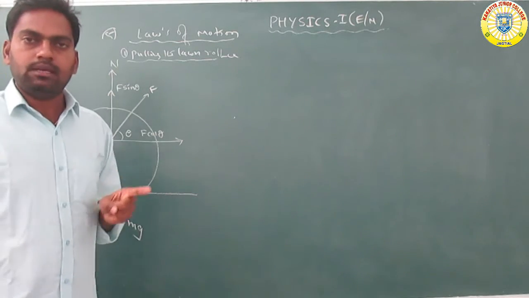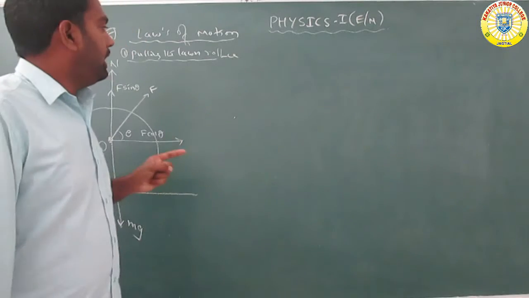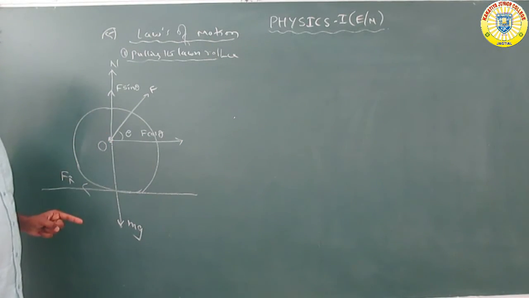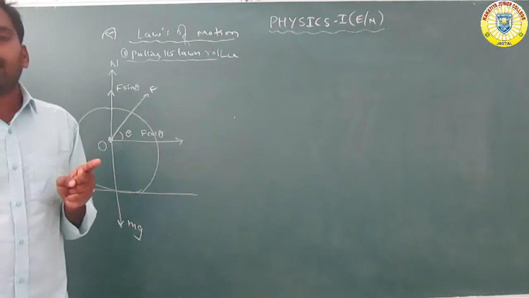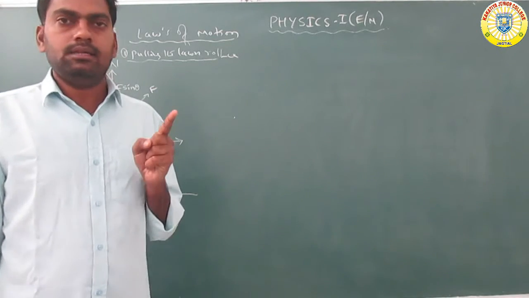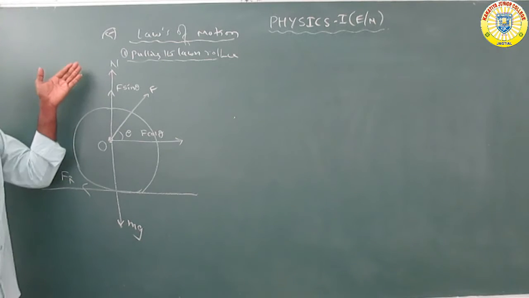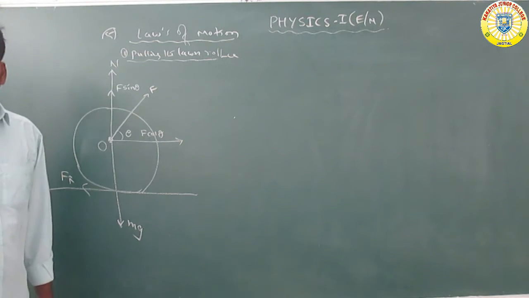So the land roller is placed on the surface of the earth. The force F makes an angle theta with the horizontal, and F can be resolved into two rectangular components: F cos theta and F sin theta. The upward forces are the normal reaction and F sin theta, and the downward force is the weight of the object, mg.